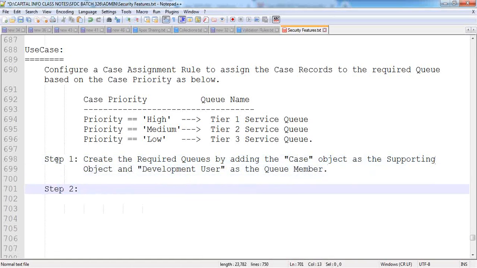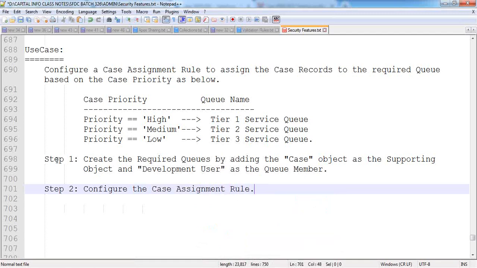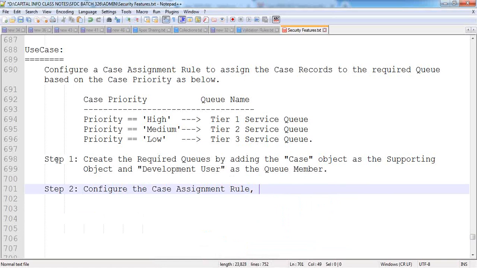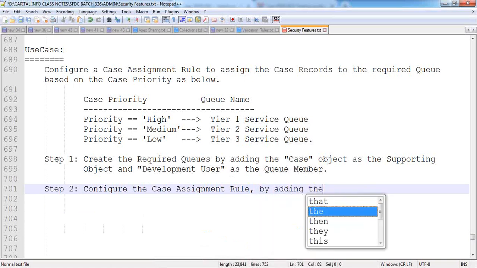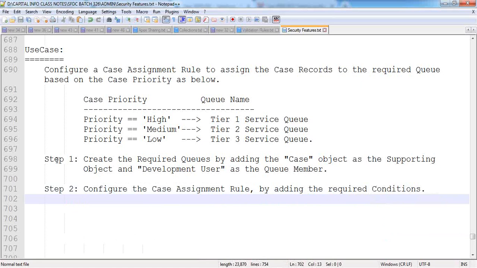Next, as step 2, configure the case assignment rule by adding the required conditions.